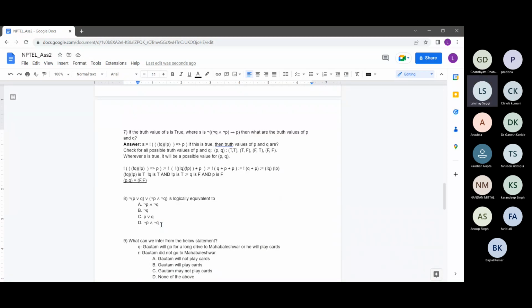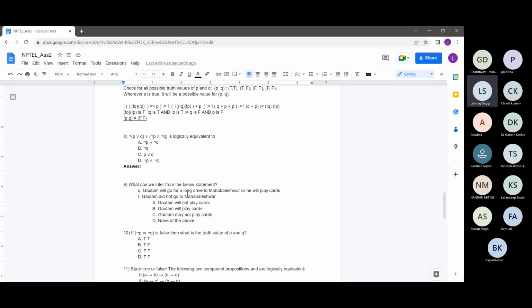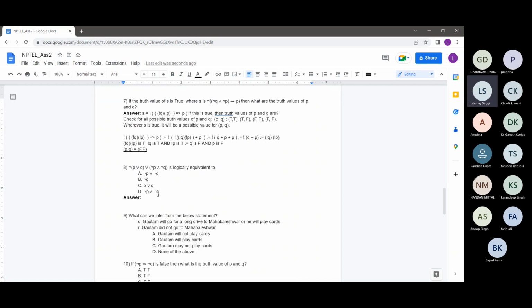Going to the next question now, guys. So any questions till now? So another logical equivalence question. Again, just going through the same steps, we'll be able to arrive at the solution. Maybe I'll just do it once more.